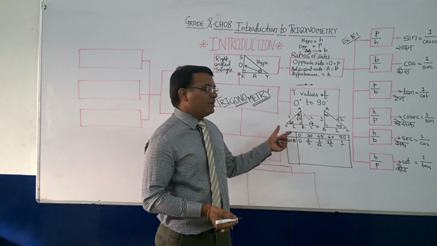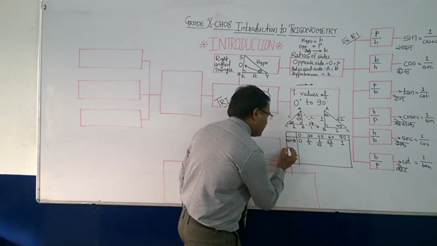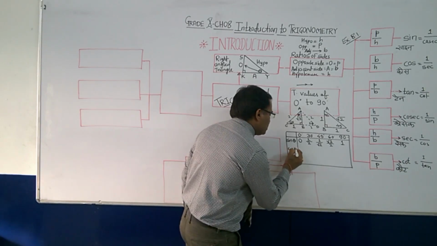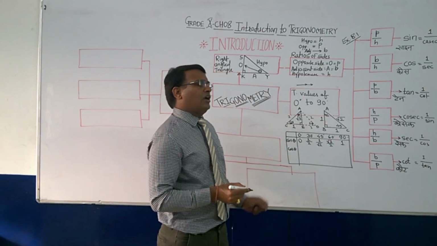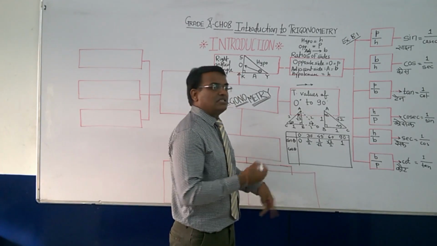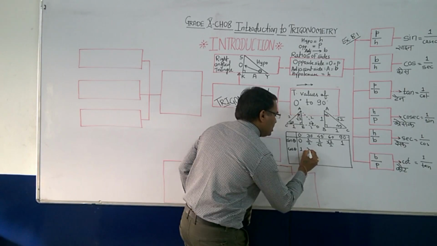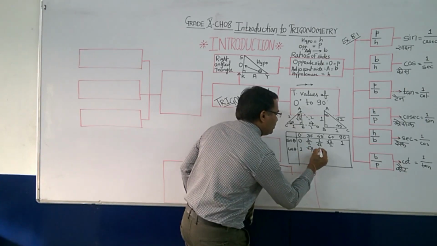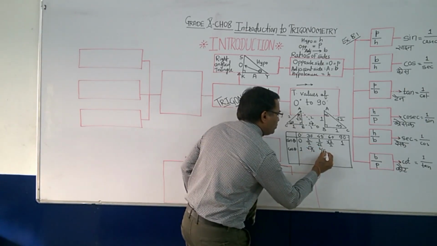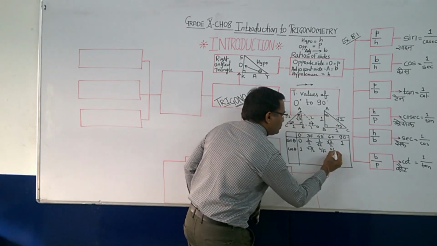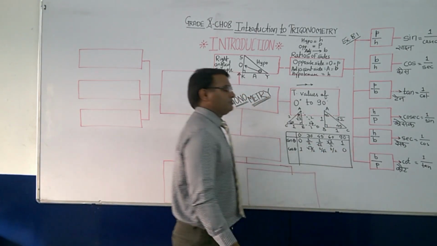Right? If you have understood this one, the next is very easy. That is cos theta. Now what is cos theta? You can simply reverse the sine theta's values. It means that this one will be here, root 3 by 2. Then 1 upon root 2, then 1 by 2 and then 0.